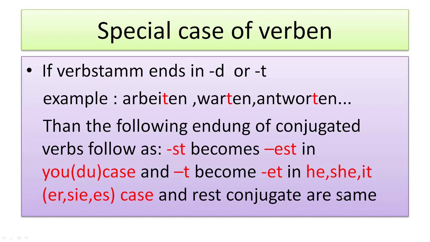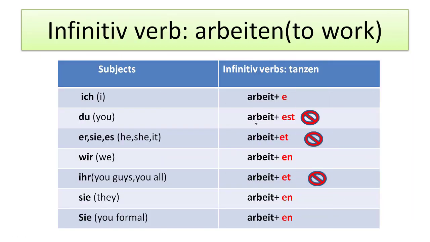Let's see one example. If you see here, for du, we have to use est, not st. This is one case. And normally for er/sie/es the ending is t, but here we have to use et.